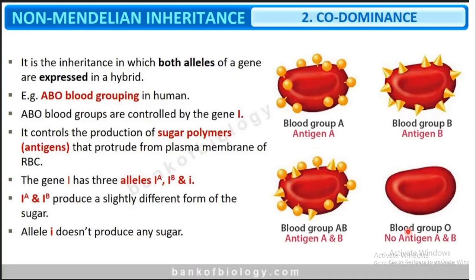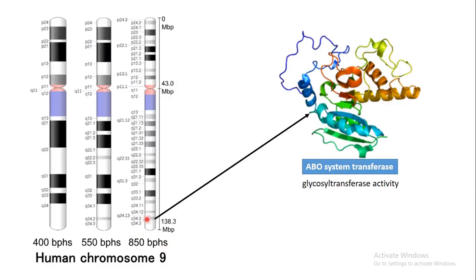Come back to this. So what are the things which we understood? Chromosome number 9, Q arm 34.2, that is an allele site. So the allele there is going to produce an enzyme called ABO system transferase. Its activity is glycosyl transferase.